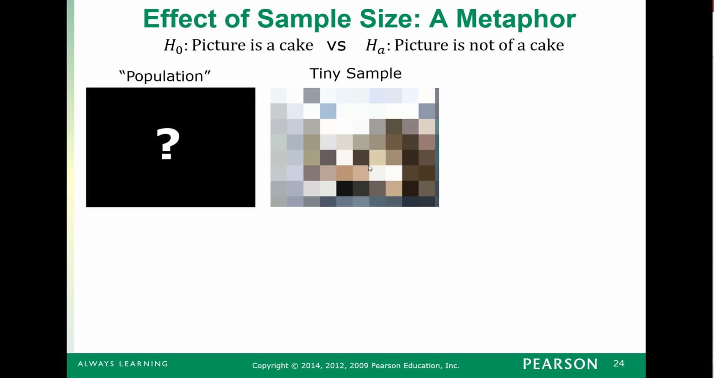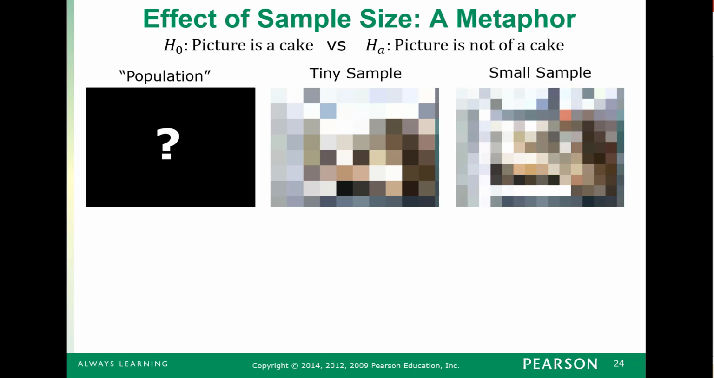What we can do then is, let's say I took, instead of a tiny sample, a smaller sample of pixels from the actual picture itself. Still can't really rule it out. The picture could be anything, including cake. No evidence to the contrary yet.